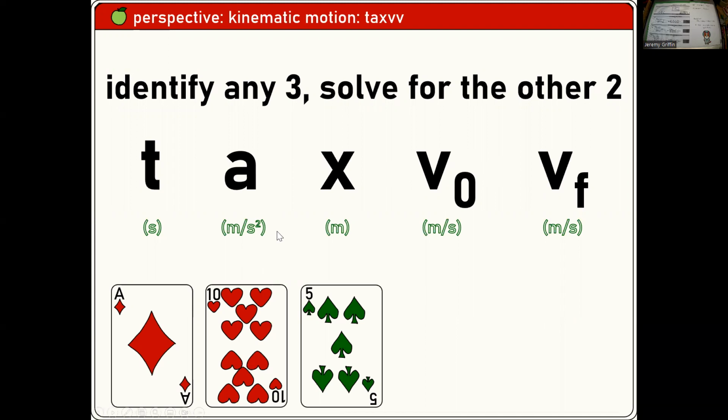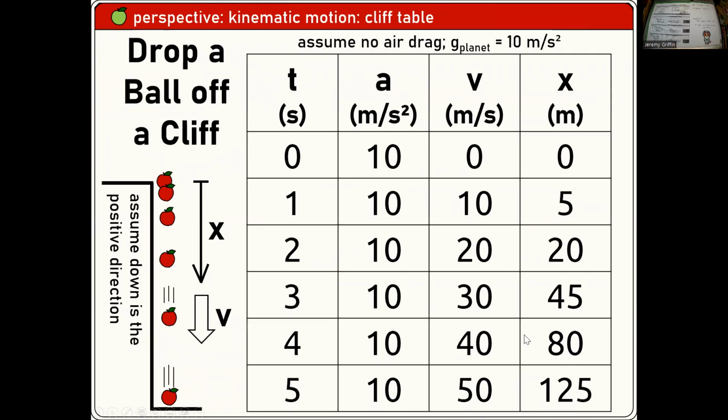Hey, what if you go to the edge of a cliff and you drop a ball and you're on Earth, so it's accelerating down at 10 meters per second squared, and you let it fall for 1 second, and it falls 5 meters. Now that would be true as long as you dropped it, which means you released it from rest. And you could also calculate how fast it's picked up to, right? So, oh look, I must have released it from rest, and if it fell for 1 second, it's picked up to 10 meters per second. Right? Here's a table for all these values.